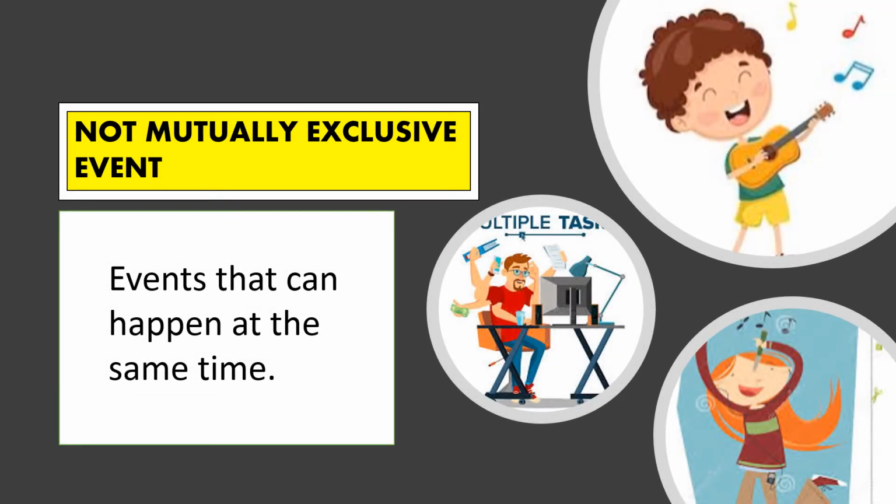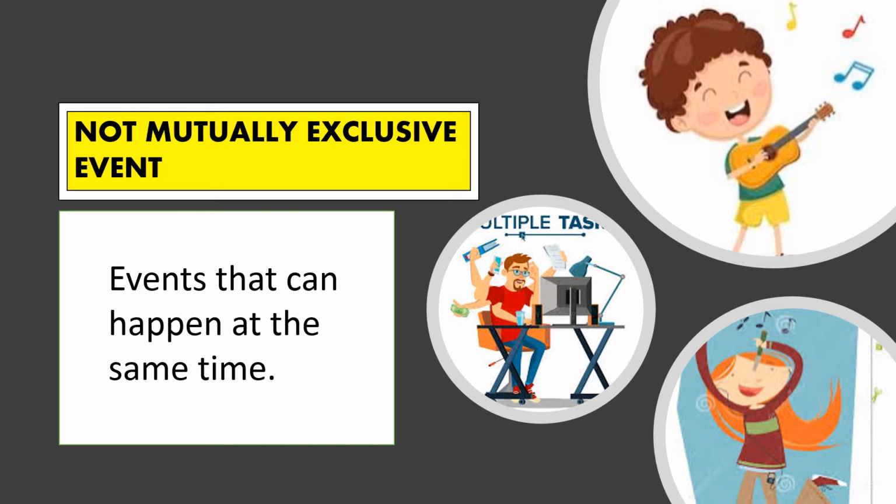Events that can happen at the same time. Just like singing and playing an instrument, we can do this at the same time. Singing and dancing, we can do this at the same time. Using the computer and texting, we can do this at the same time. So once the events can happen at the same time, we call it not mutually exclusive event.